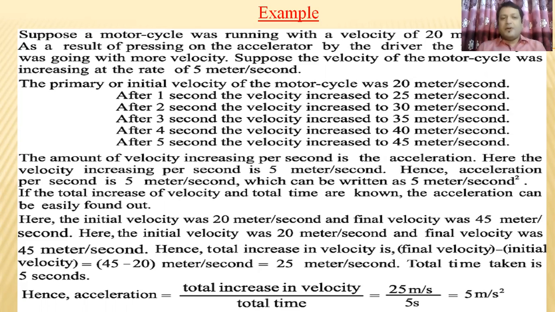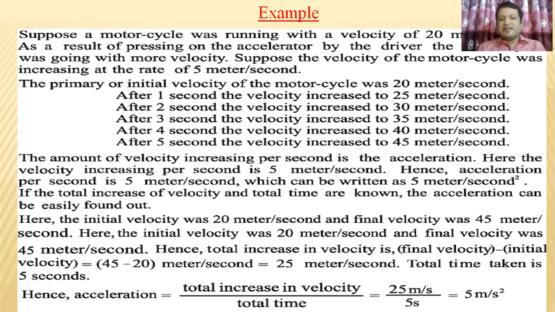Okay, the amount of velocity increase per second is the acceleration. Here the velocity is increasing by 5 meters per second every second. Hence acceleration is 5 meters per second per second, which can be written as 5 m/s².